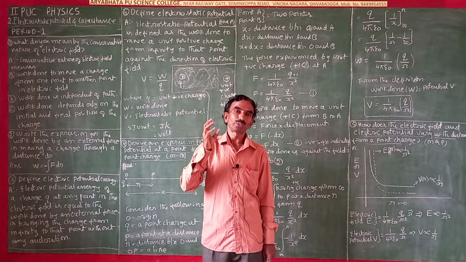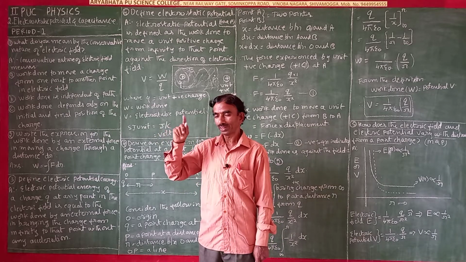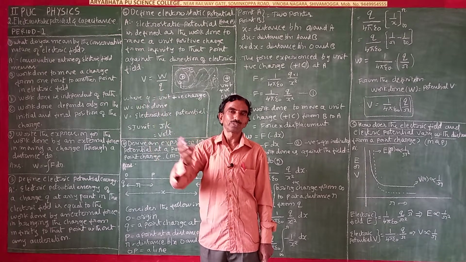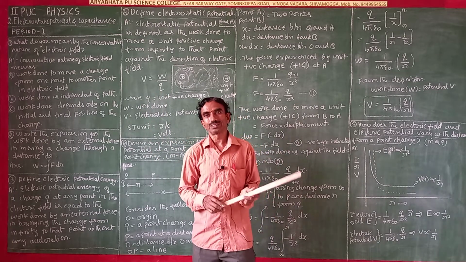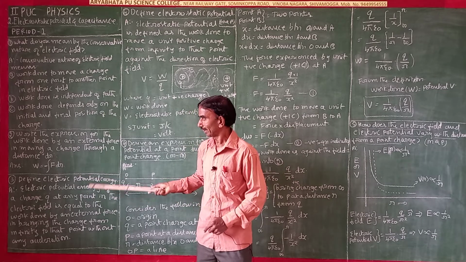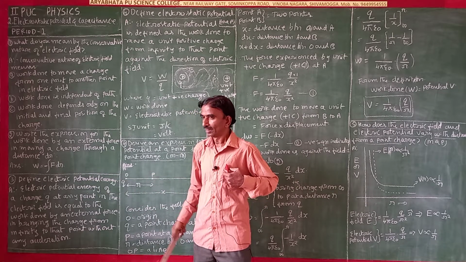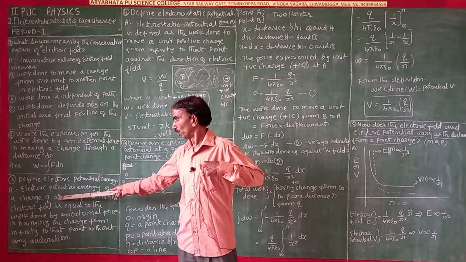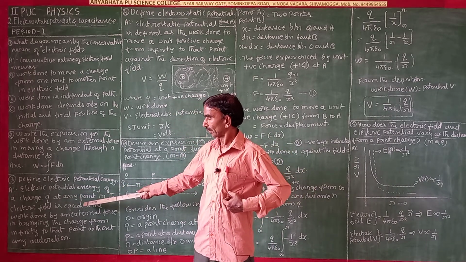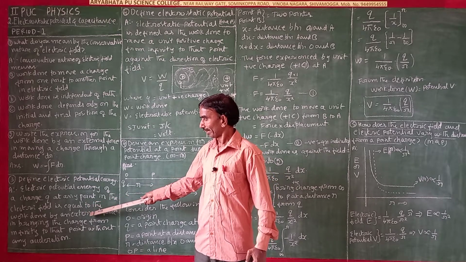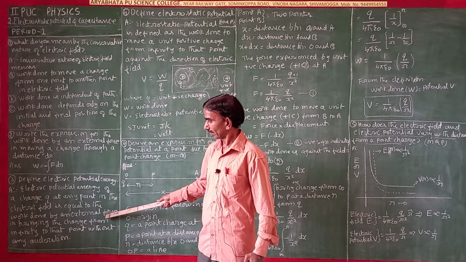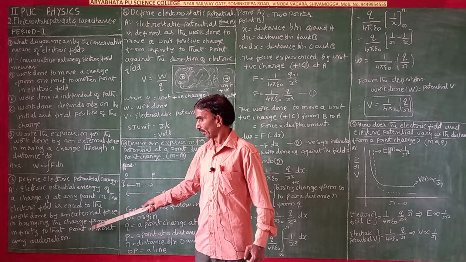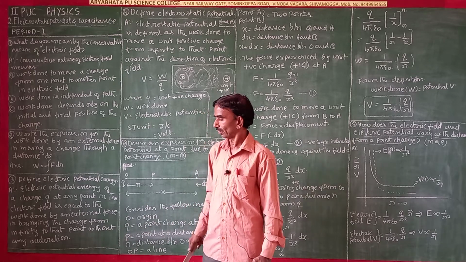That energy is a potential energy that is stored, that is, we are bringing that energy from one point to another point in the form of electricity. So that is potential energy, that is electric potential energy. Electric potential energy of a charge Q at any point in the electric field is equal to the work done by an external force in bringing the charge from infinity to that point without any acceleration.